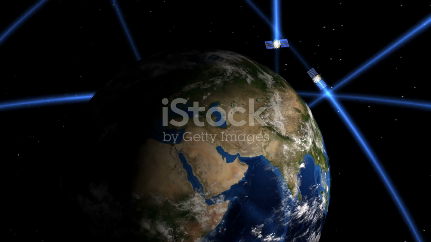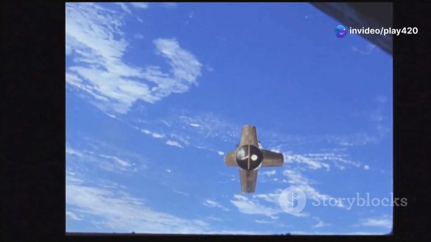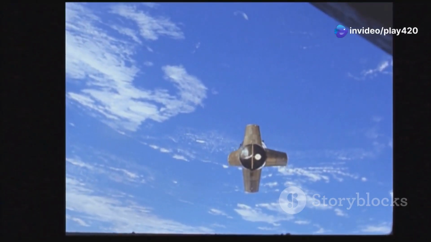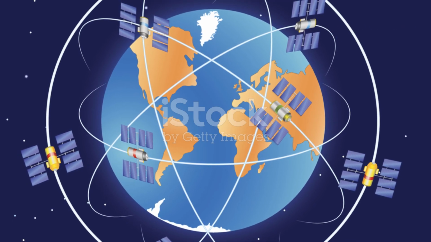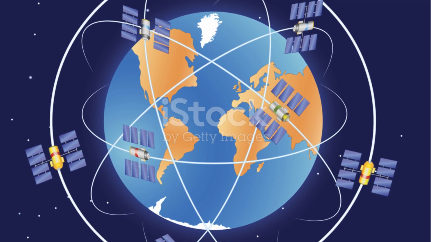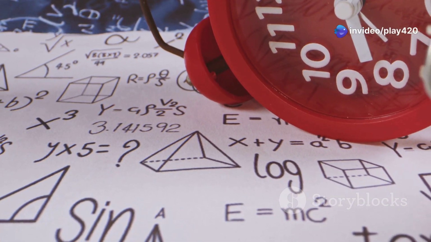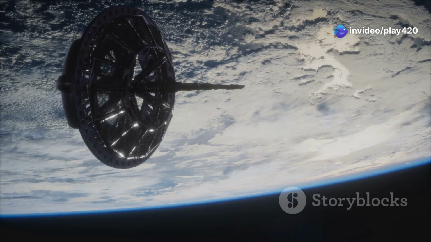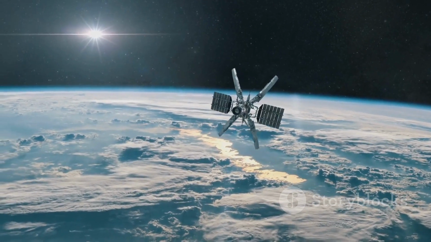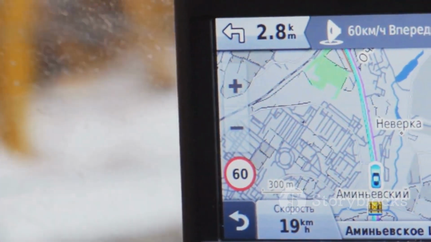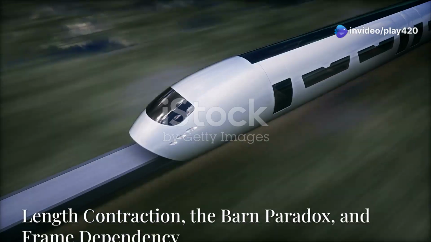GPS satellites provide a real-world example of both types of time dilation. These satellites orbit Earth at high speeds and are also further from Earth's gravity compared to us on the surface. This means they experience both velocity-based and gravitational time dilation. For GPS to work accurately, time dilation effects must be corrected. The onboard clocks tick faster because they are higher up, away from Earth's strong gravity. They also tick slower due to their speed. Without correcting these differences, GPS would become inaccurate, leading to incorrect positioning by several kilometers.